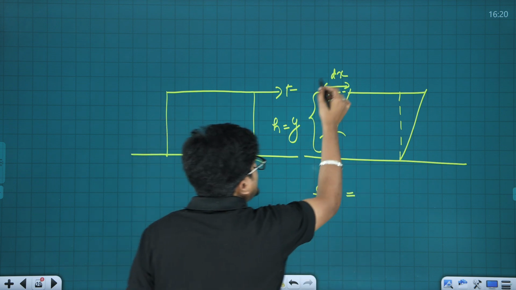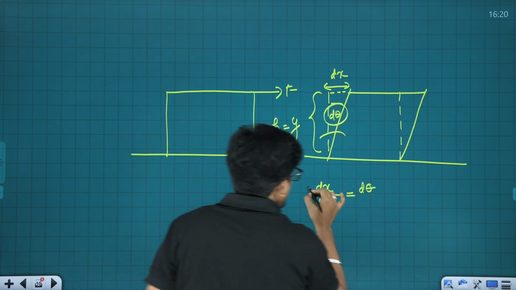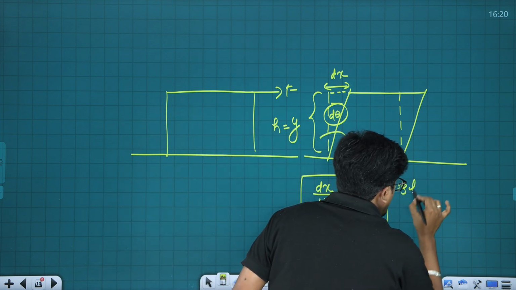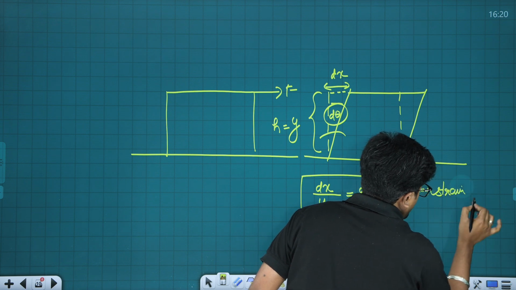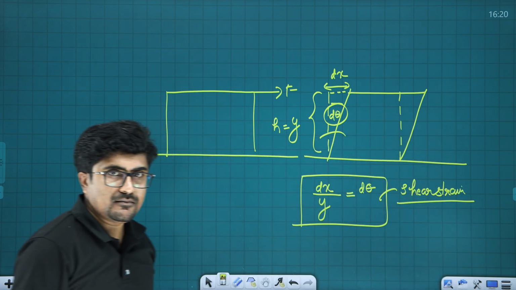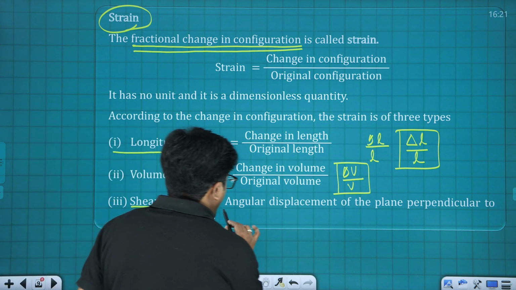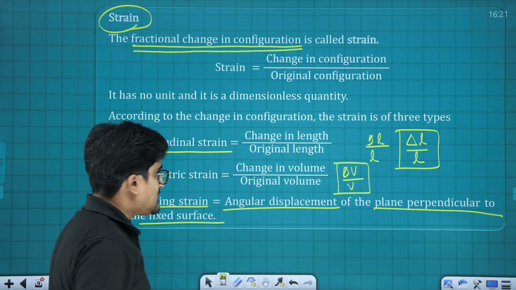Now dx upon y is going to be this included angle, so it can be marked as d theta. And we call this shear strain. I hope you got it. The same definition you can see here: it is the angular displacement of the plane perpendicular to the fixed surface.